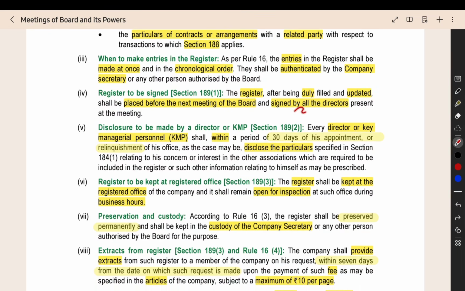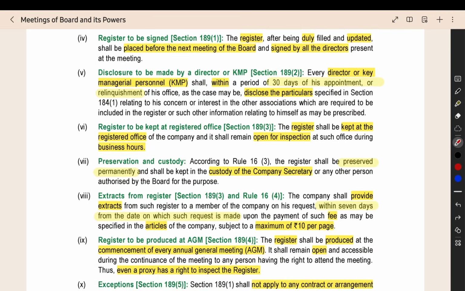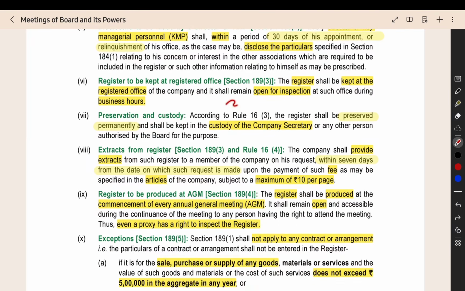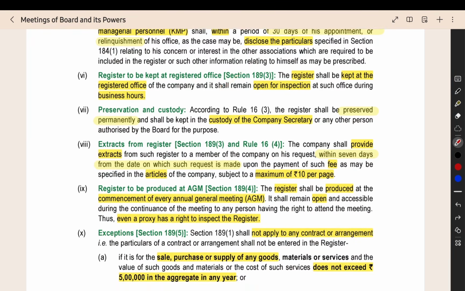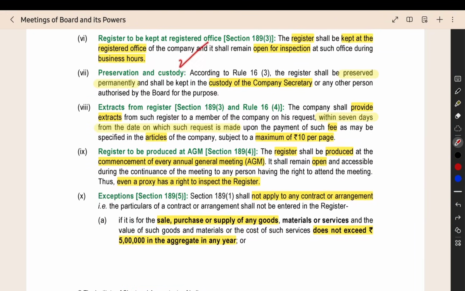The register will be signed by all the directors and it will be placed before the next board meeting. And a director or KMP, within 30 days of their appointment, has to disclose the particulars, and they will be entered into the register. The register will be kept at the registered office. All the members can inspect the register. They can examine the register during the business hours. It will be preserved by the company secretary. It will be kept under the custody of the company secretary.